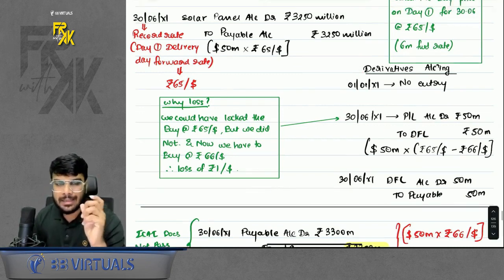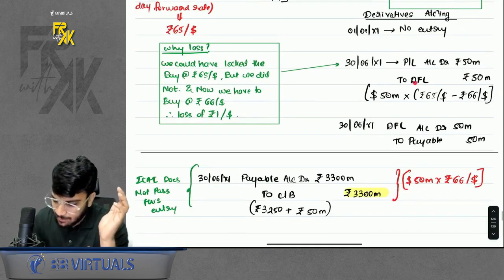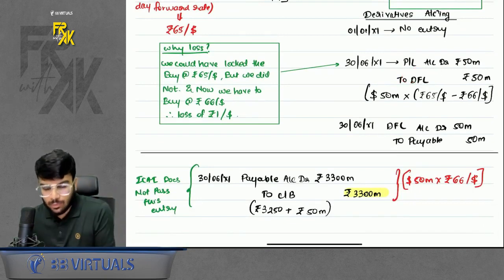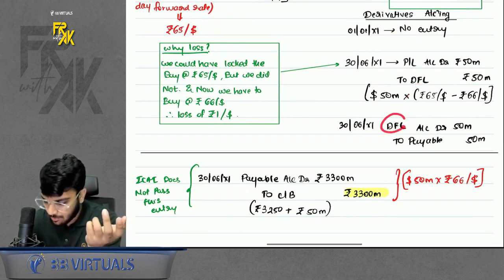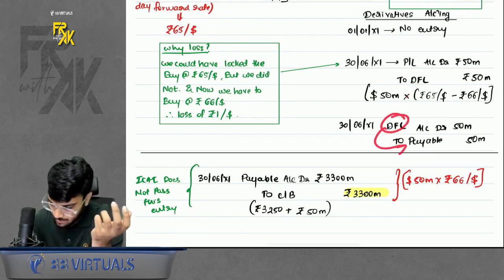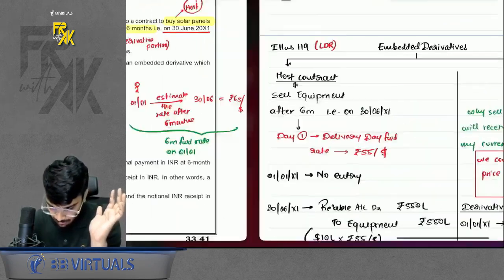Here there is some routing done. In the host contract, we booked a payable. For the derivative liability also, because we lose, we have to make a payment again. So for the derivative financial liability, whatever is there, you book a payable for it. Then both the payables, you will pay together. That's it. This was embedded derivative illustration number 100.